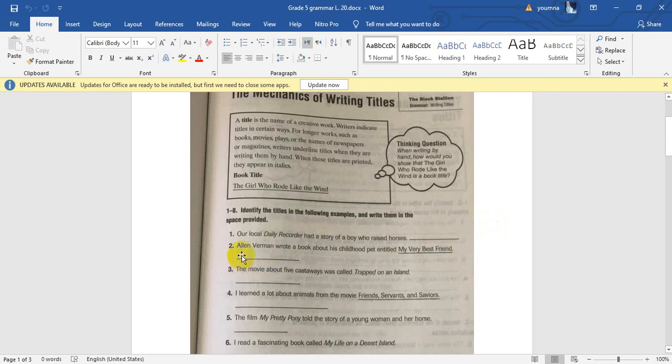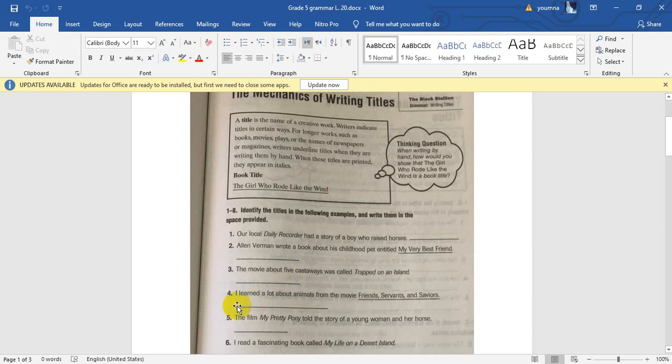Number 2, Alan Verman wrote a book about his childhood pet entitled My Very Best Friend. Where's the title? Of course, the underlined one, My Very Best Friend. You will write it here, and this means that this title is written by hand. Number 3, the movie about 5 castaways was called Trapped on an Island. Where's the title? It will be the one which is written in italic. So it's printed, so you'll write it here in the space.